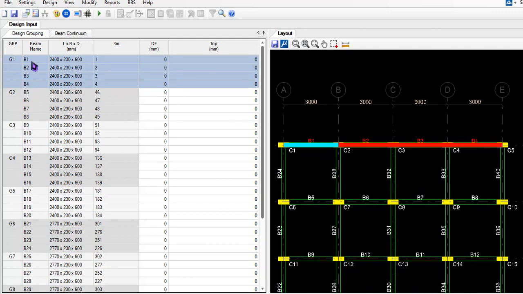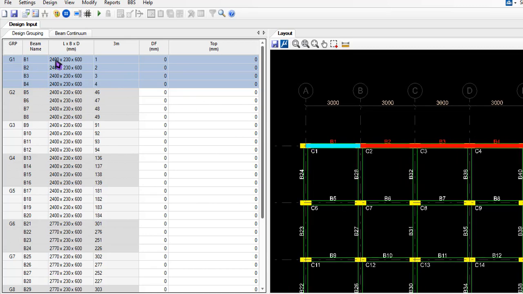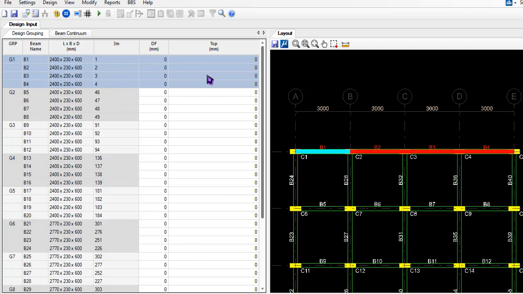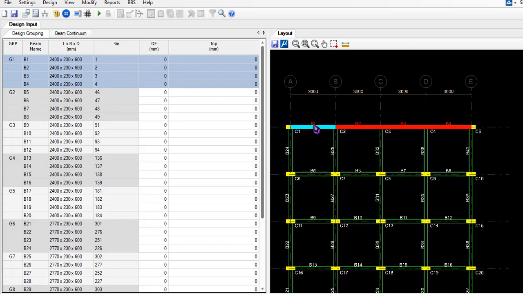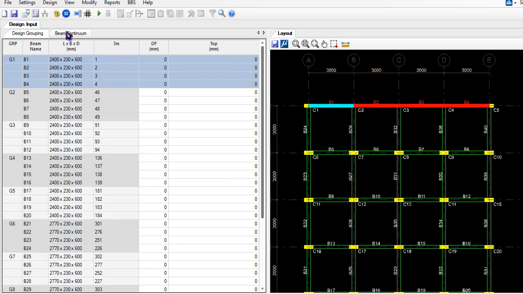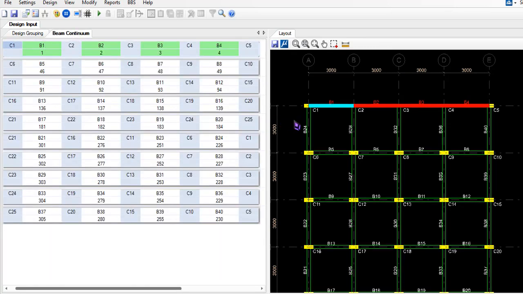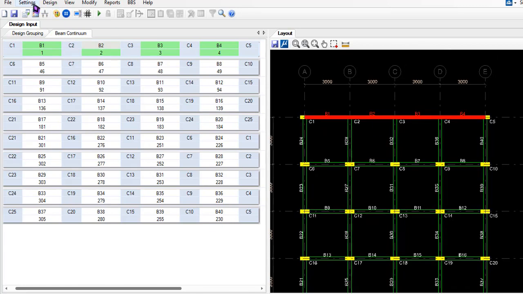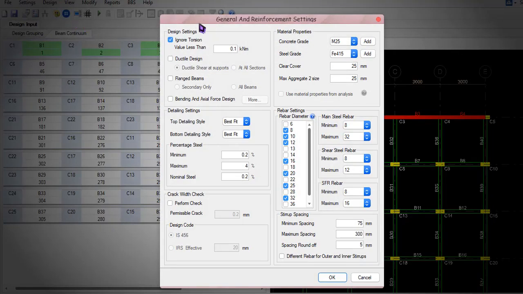By grouping, all the reinforcement will be similar, that is, the length of the beam and the size. Alright, there is nothing here to explain either. You can export this right into a DXF file. This one is beam continuum, column 1 and beam 1, column 2, showing some sort of layout here. Getting into general and reinforcement here, there's nothing much to change.